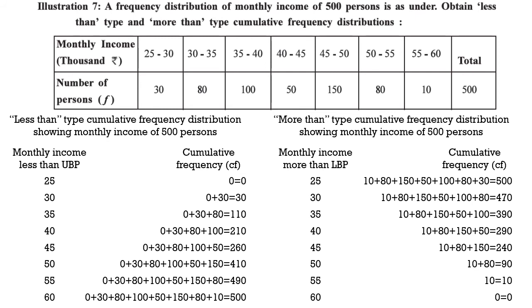The less than type cumulative frequency distribution and the more than type cumulative frequency distribution are the exact opposites of each other. We will take one more example to understand it still further.